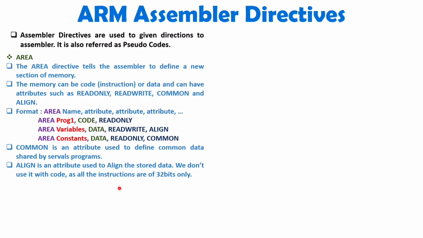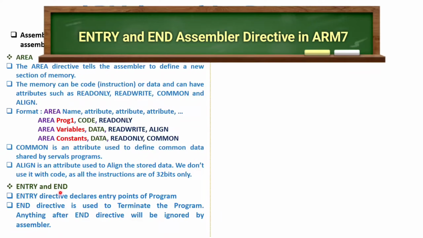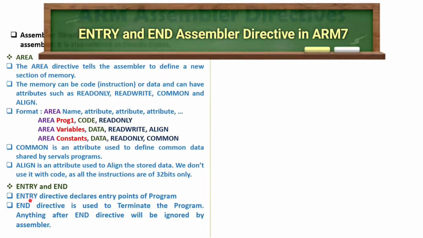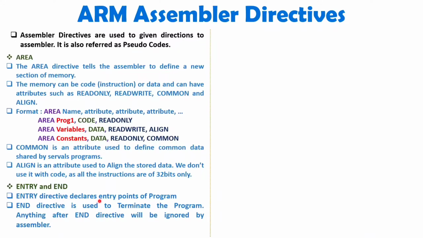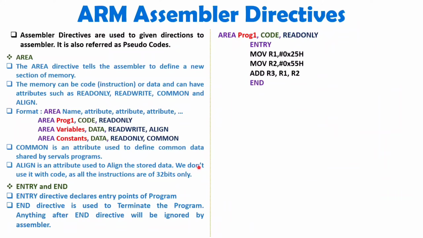Now my dear students, let me explain the ENTRY and END directives. The ENTRY directive declares the entry point of the program, and the END directive will terminate the program. After END, if you write anything, that will not be considered by the assembler. Let me give you one example so that it will give you more clarity.